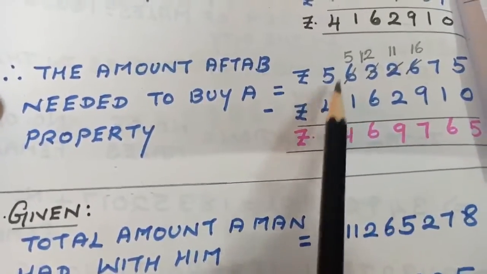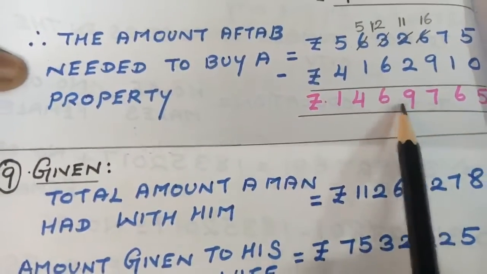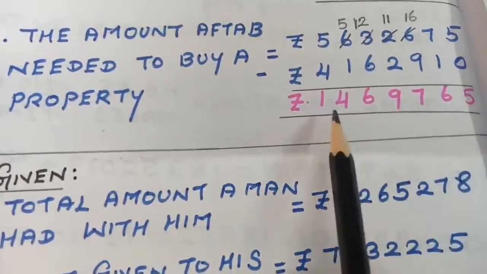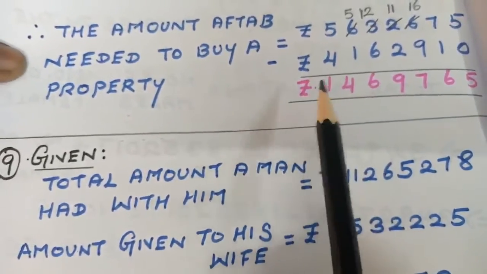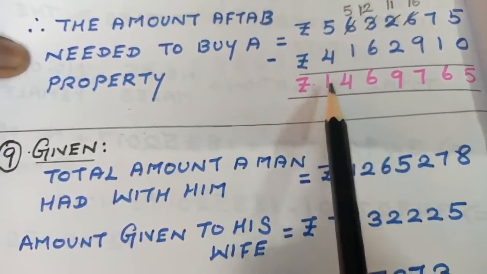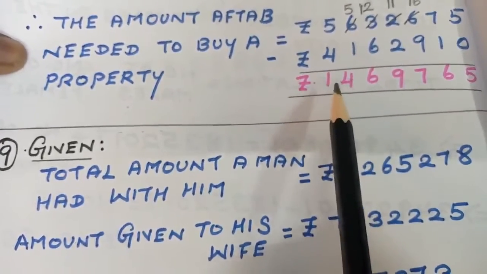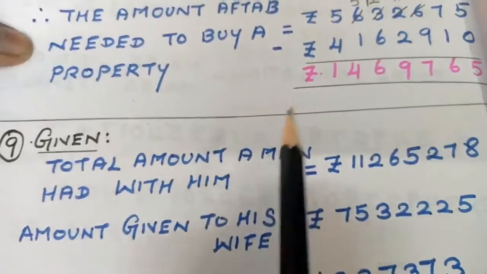If you subtract these two values, I am getting this amount, that is 14 lakh 69,765. So this is the amount he needs to buy. Still he is short of this amount. If we add this amount, totally he will have 56 lakh 32,675, and he will be able to buy the property. Next, coming to the 9th question.